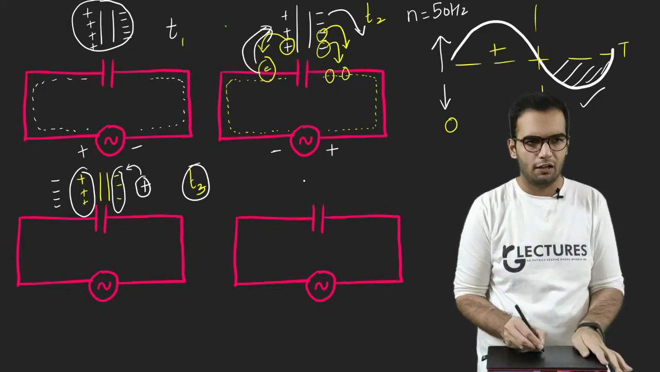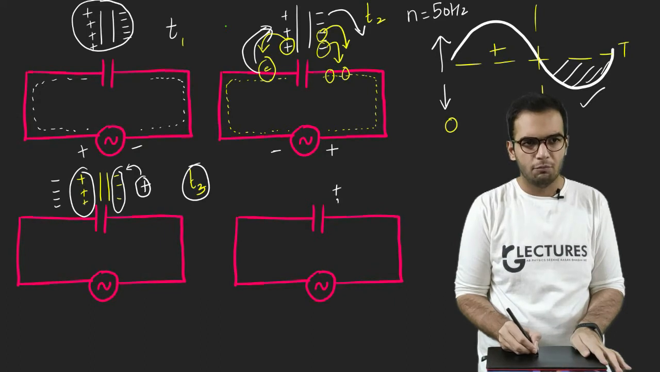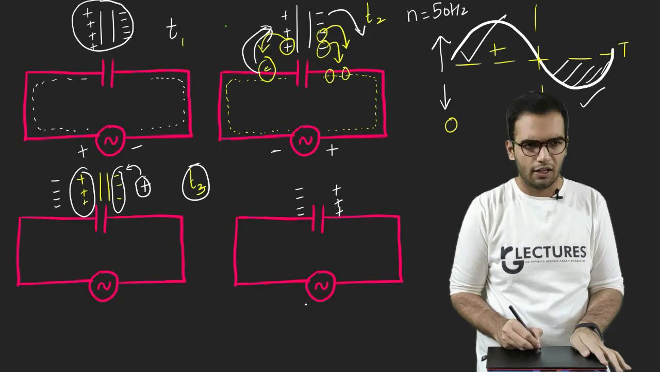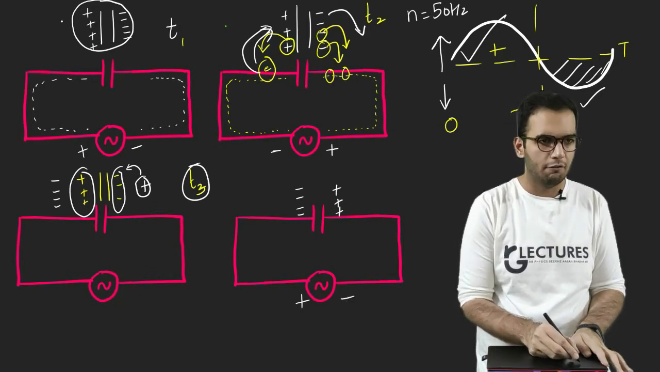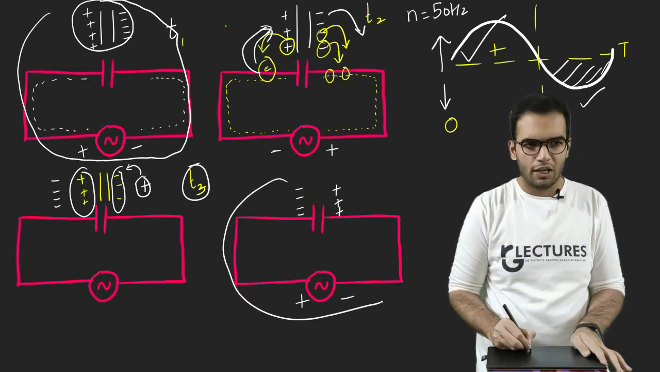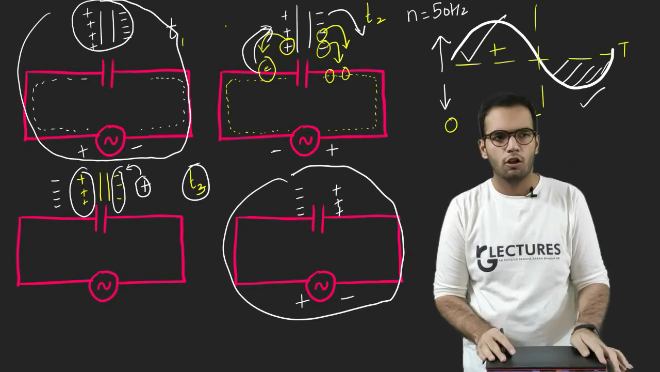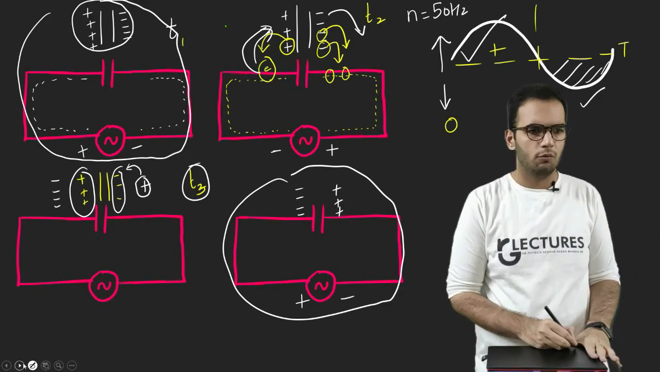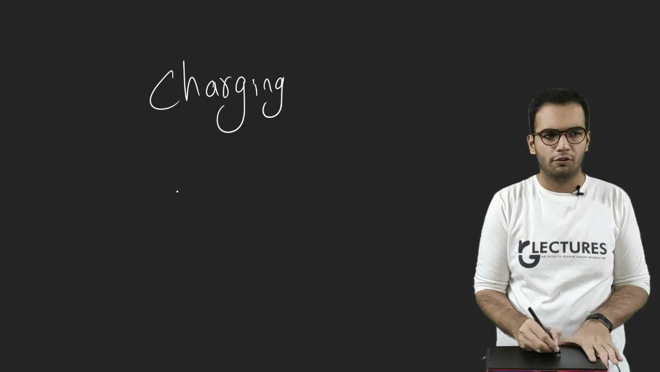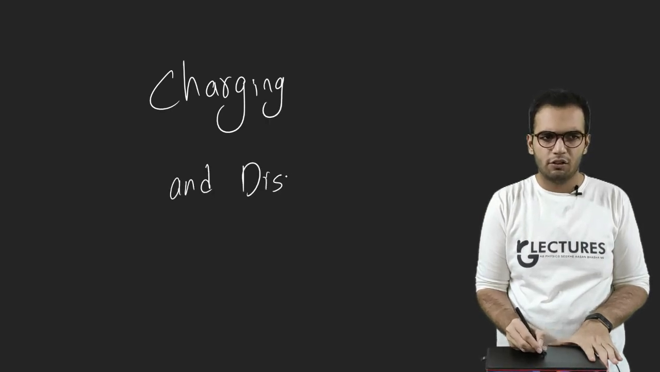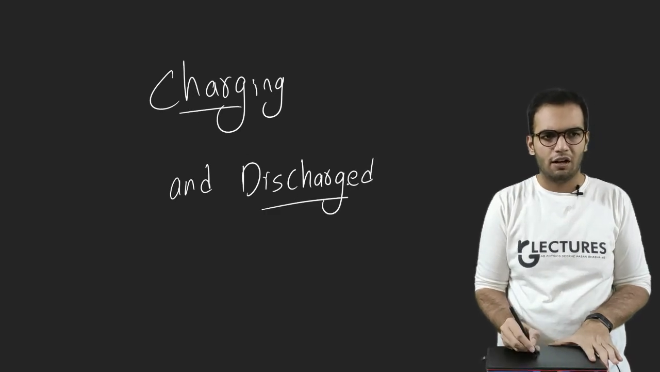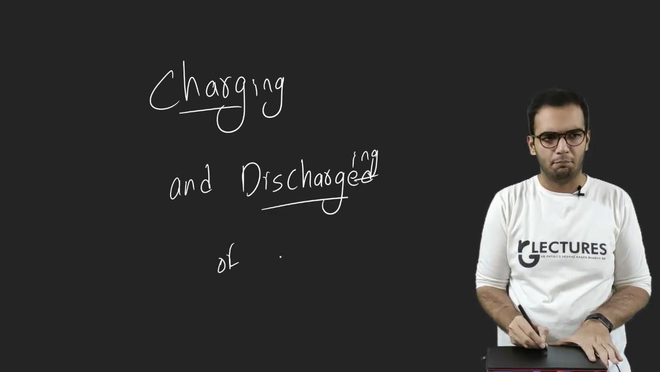So again the same cycle will start, with positive charges on this side and negative charges on this side, and again this will be the polarity. You can see we have reached diagram 1 again, but this time the polarity of the charges is reversed. So this will continue. It is basically called charging and discharging of a capacitor. The capacitor is charged, the capacitor is discharged again and again. So it is called charging and discharging of a capacitor.